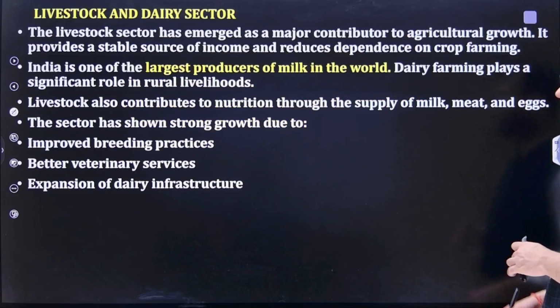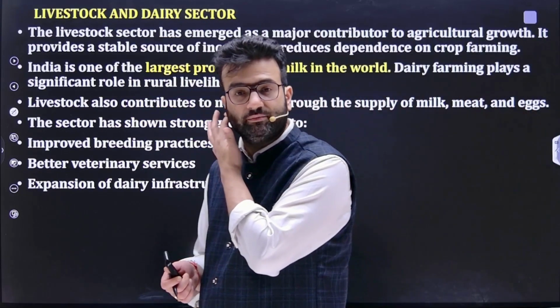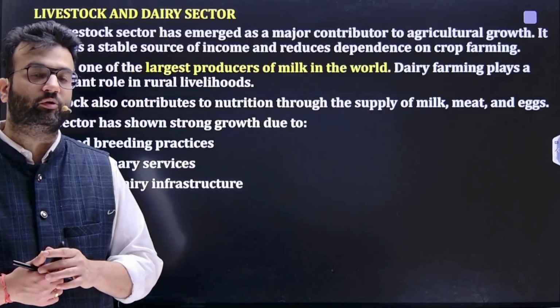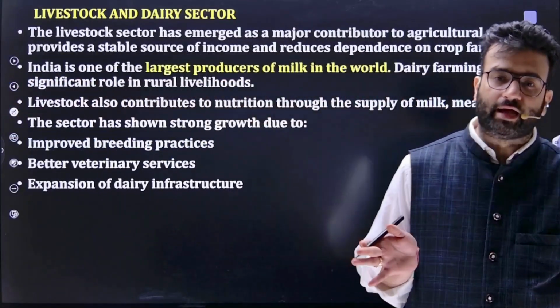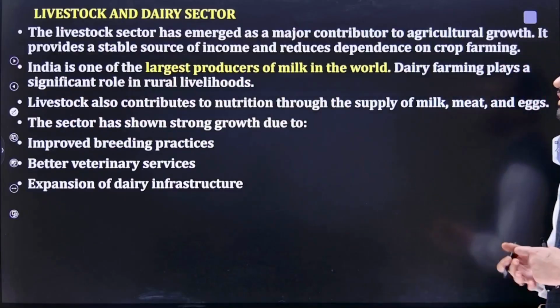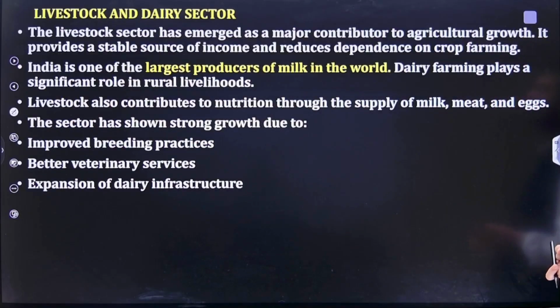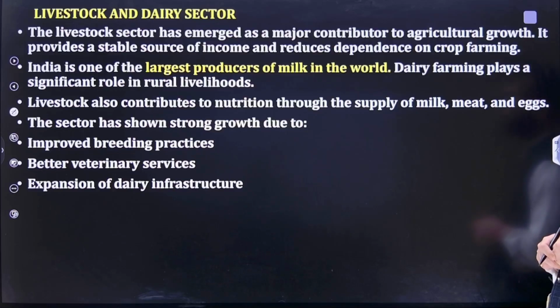Talking about the livestock and dairy sector, very crucial and very important. White Revolution 2.0. Then apart from that, Gokul Grams, Gokul Mission, Gopala app, all these are related to the livestock and dairy sector. The livestock sector has emerged as a major contributor to agriculture growth. First of all, it provides nutrition. Then it provides a stable source of income and reduces dependency. It's an alternative kind of income source.